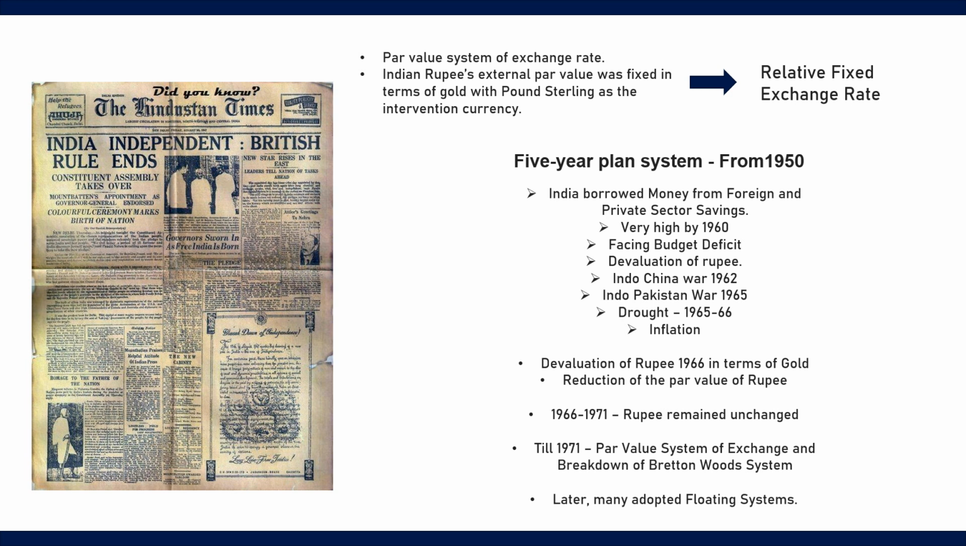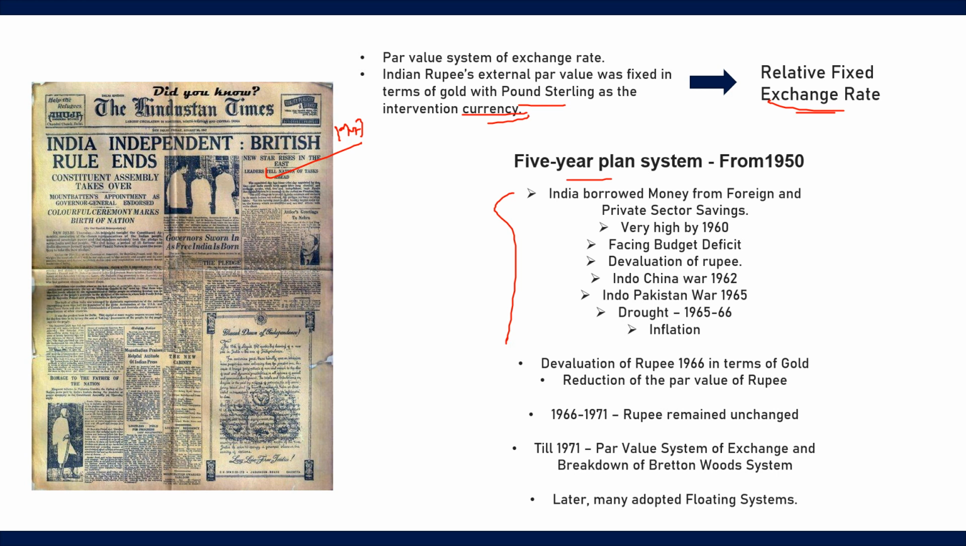Therefore, after independence in the year 1947, India followed the par value system of exchange rate. The Indian rupee's external par value was fixed in terms of gold with pound sterling as the intervention currency, and this kind of exchange rate is a relatively fixed exchange rate system. That means it is not a rigid fixed exchange rate system. And also, this is a timeline.